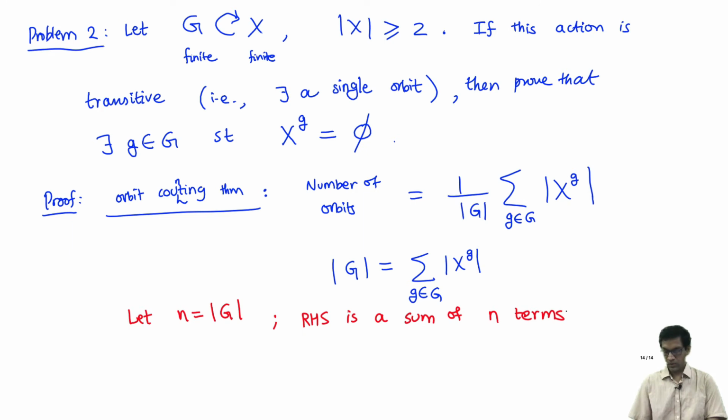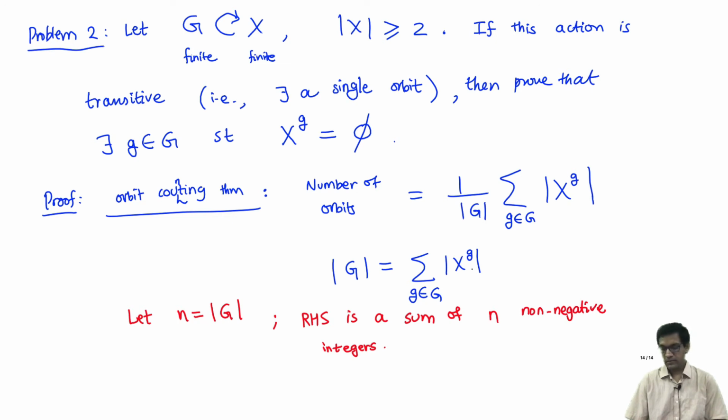Now, what do we know about these n terms? They are all non-negative numbers. So it's a sum of n non-negative integers because it's the cardinality of the set of fixed points. So it's either 0, 1, 2, 3 and so on. Now, when I sum up n non-negative integers and I have to get n as my answer, what does it mean?